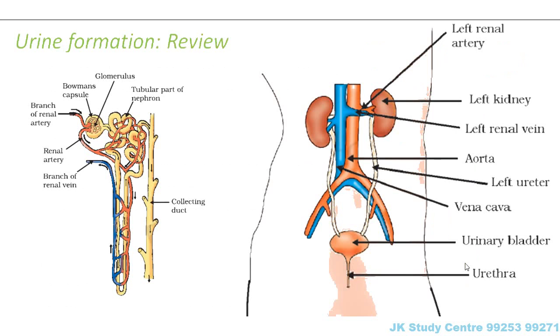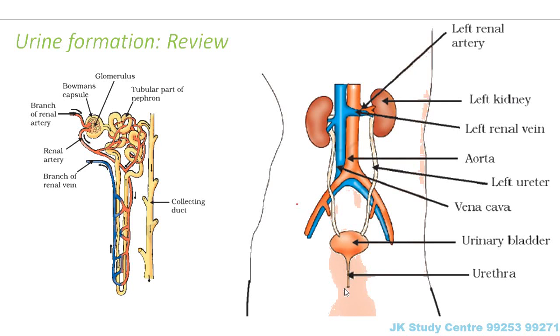So let us have a quick review of the urine formation. Here you can see the kidneys. This is the left kidney and this is the right kidney. Each of these kidneys will contain many such nephrons. Each of these nephrons will produce urine from their collecting duct, and all such urine will get collected together and come down these two ureters, the left ureter and the right ureter. They will get collected in this urinary bladder. When the pressure increases, from here it will go out through the urethral aperture of the urethra.